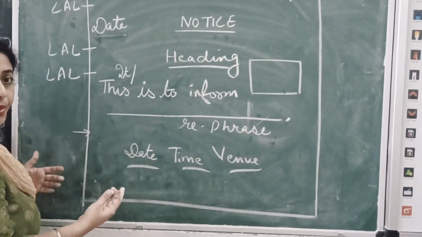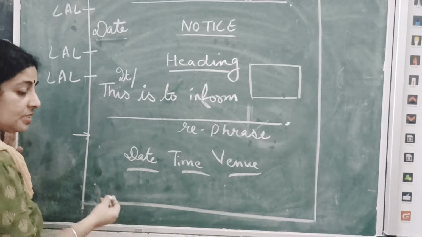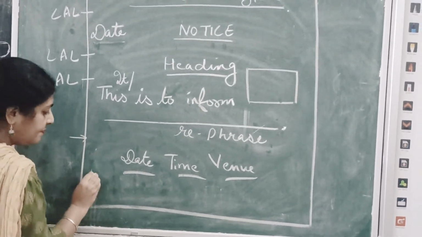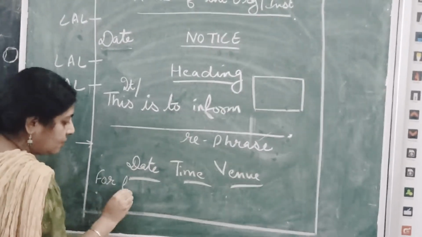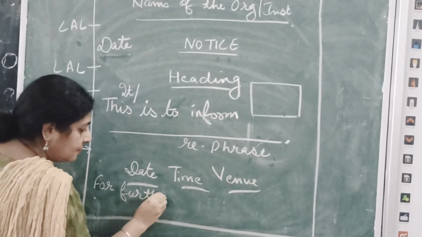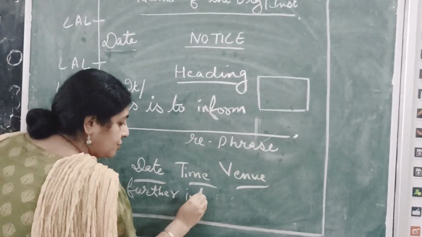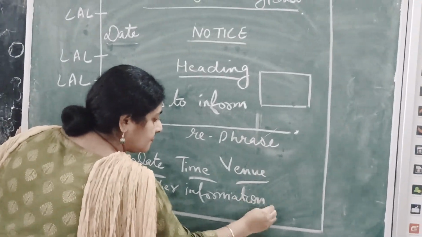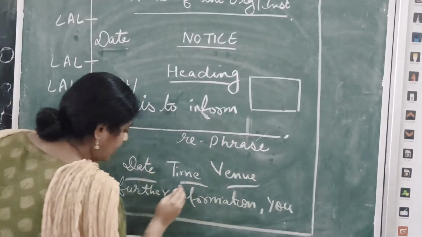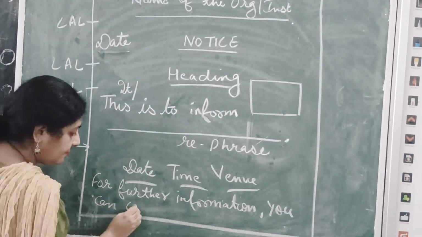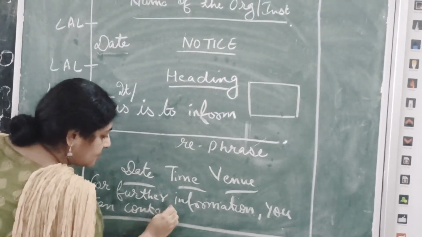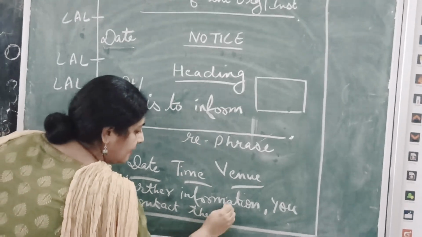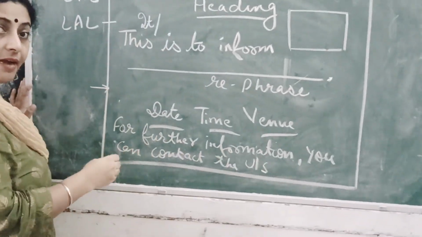How to end your notice? Last line will be for further information, you can contact the undersigned.